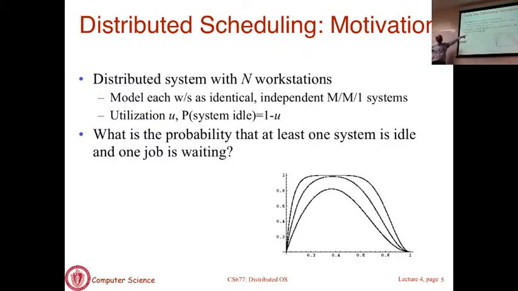What is the probability that there is at least one system idle and there is at least one job waiting? If the system as a whole is lightly loaded, the probability that at least one system is idle is almost 100%. There are actually many machines that are idle, let alone one. But the probability that there is at least one job waiting is almost zero, because most of the machines are idle.